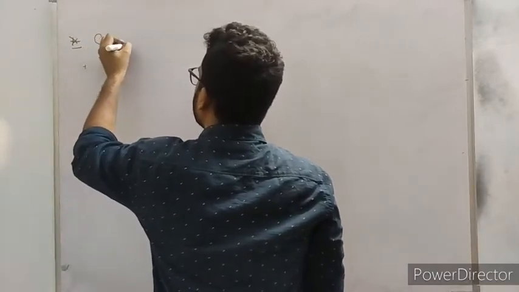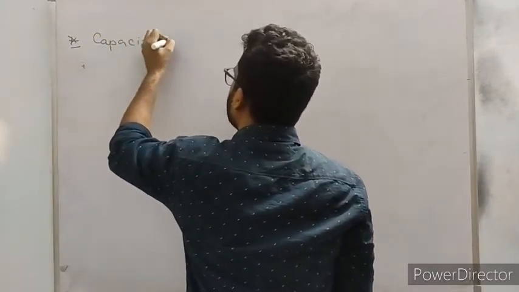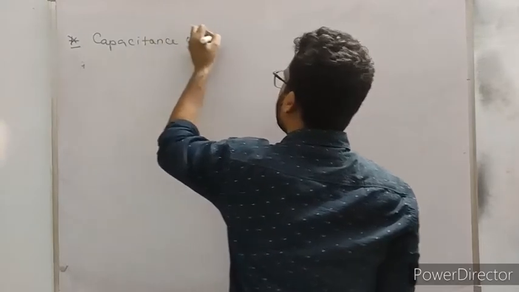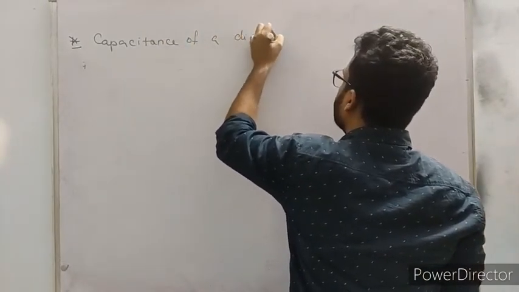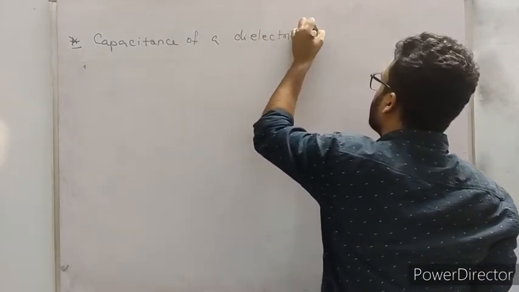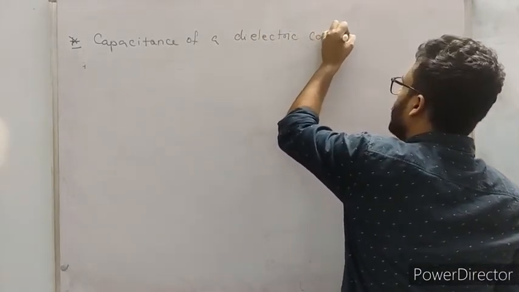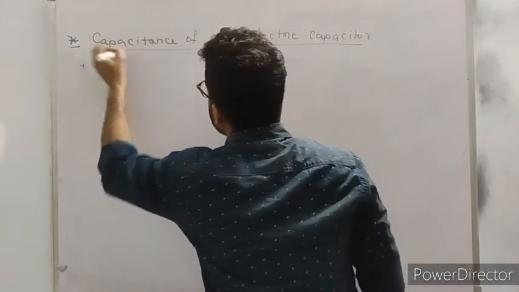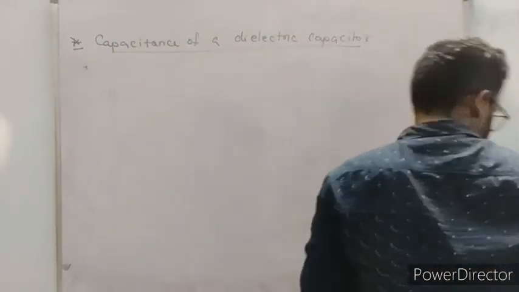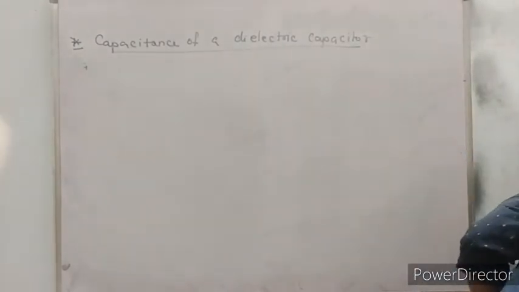Topic: capacitance of a dielectric capacitor. Now try to solve this formula and generate this derivation.